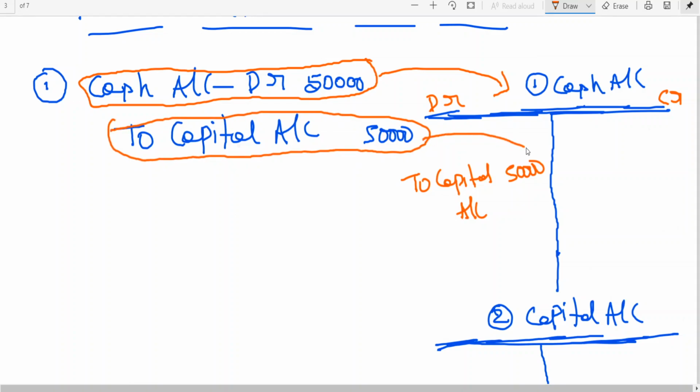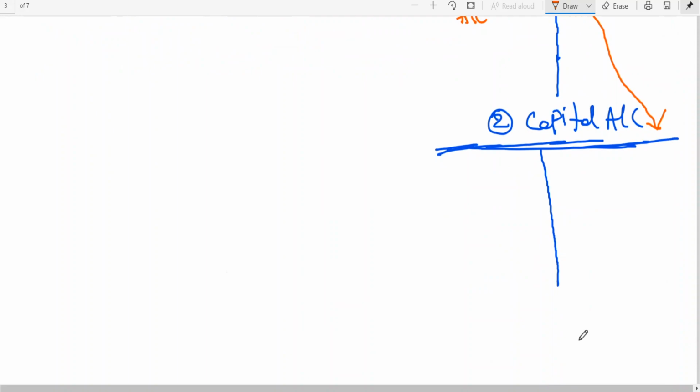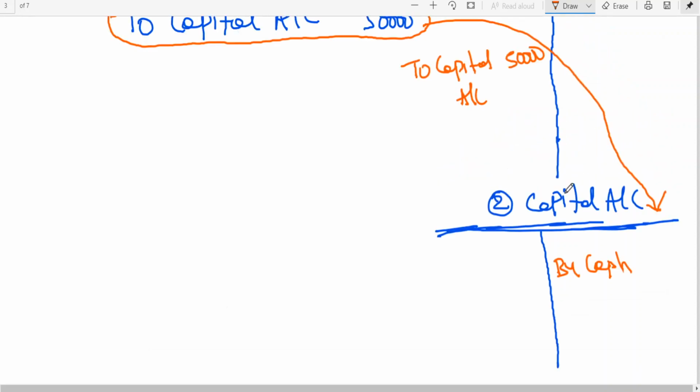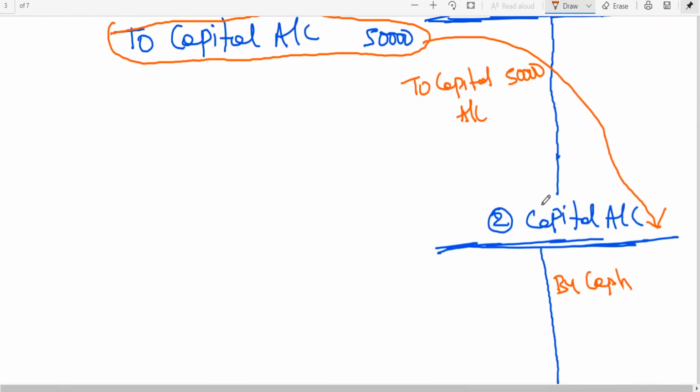Capital account credit side, you should write the opposite account. What is the opposite account? Cash. Whenever you are writing on the credit side, the rule is that you prefix by "By". Whenever you are writing on the debit side, you prefix with "To". So by cash account, that means in capital account you cannot write capital, in cash you cannot write cash.